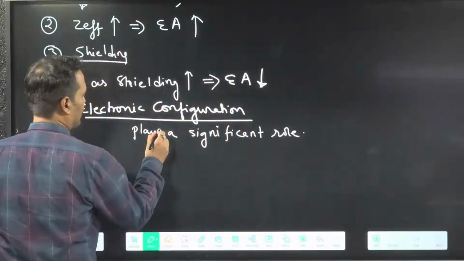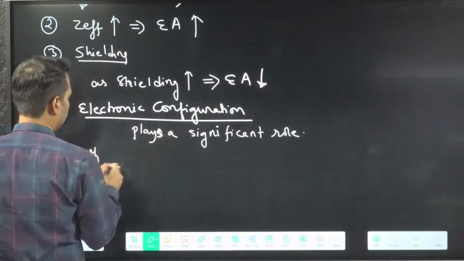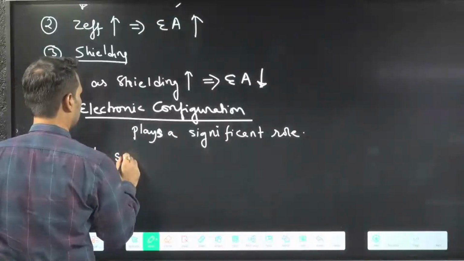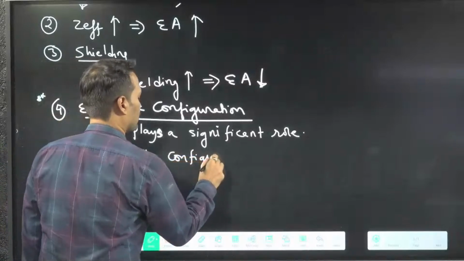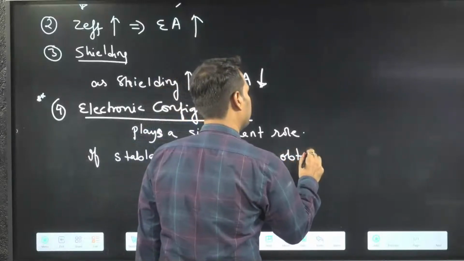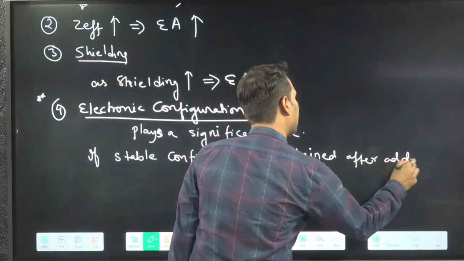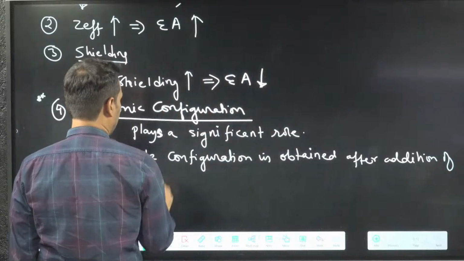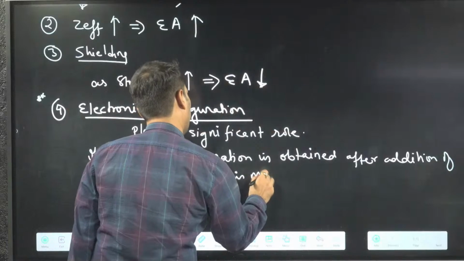ठीक है? So we say like this कि if stable configuration is obtained after addition of electron, then electron affinity is more.